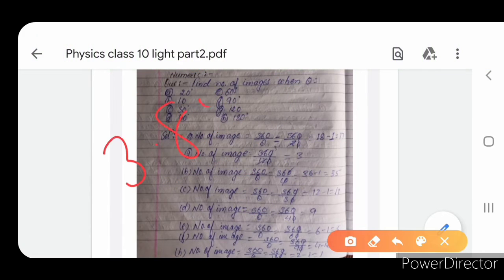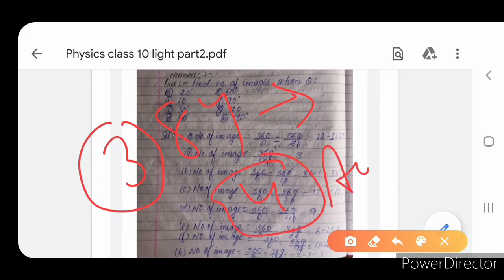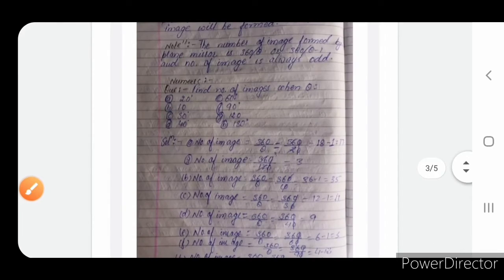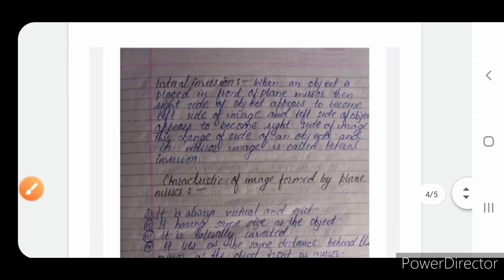If 3.84 is an odd number, then rounding off, the answer will be 4. In this case, even is right. When we round off, in this case the even number will be right. So in such a way we can solve numericals. Now lateral inversion, this is important.